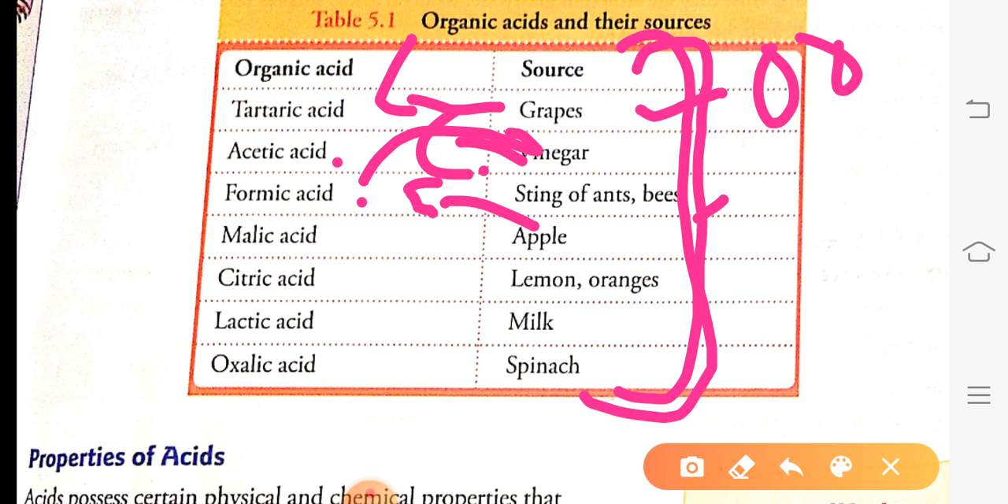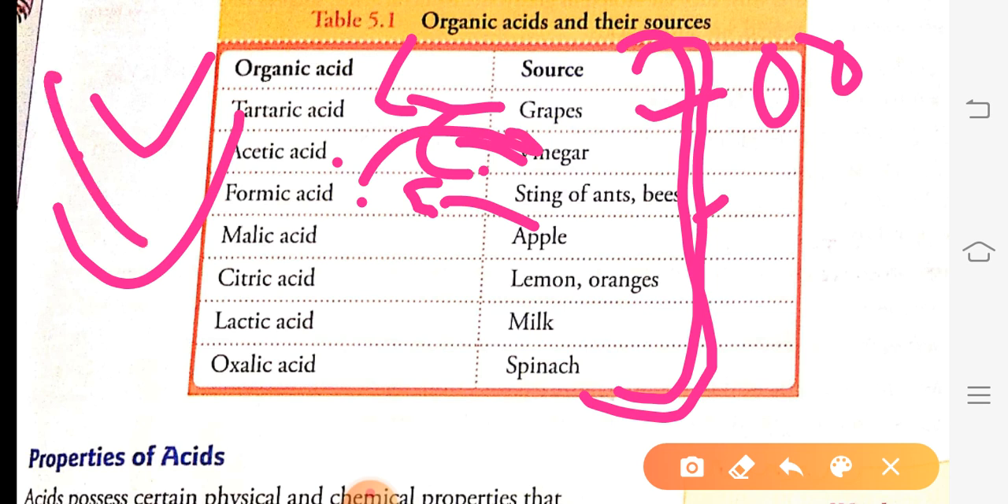So your today's homework is to learn the names of the organic acids and their sources. This is your homework. What is the homework? The homework is to learn the names of organic acids and their sources.